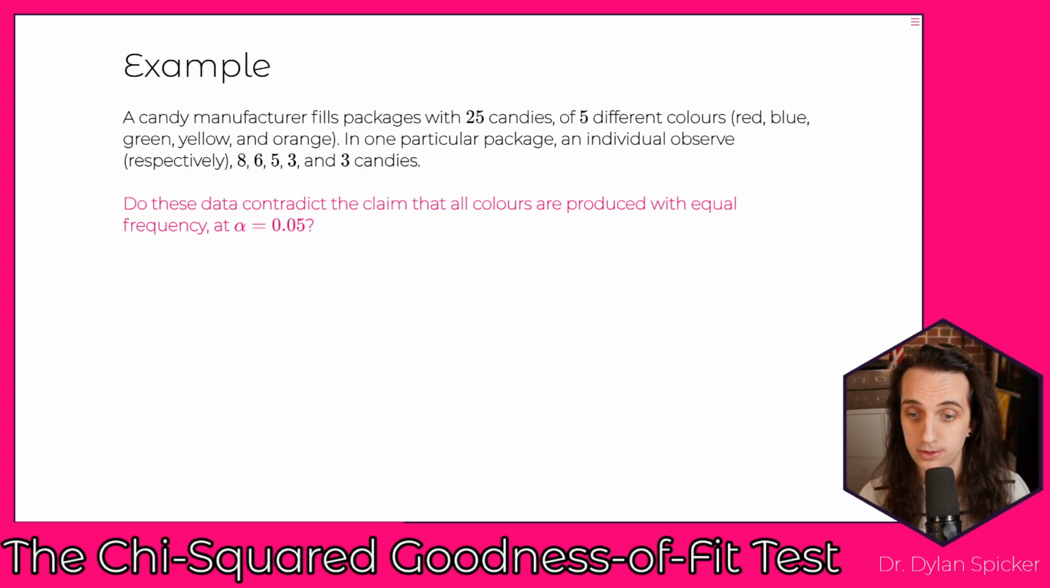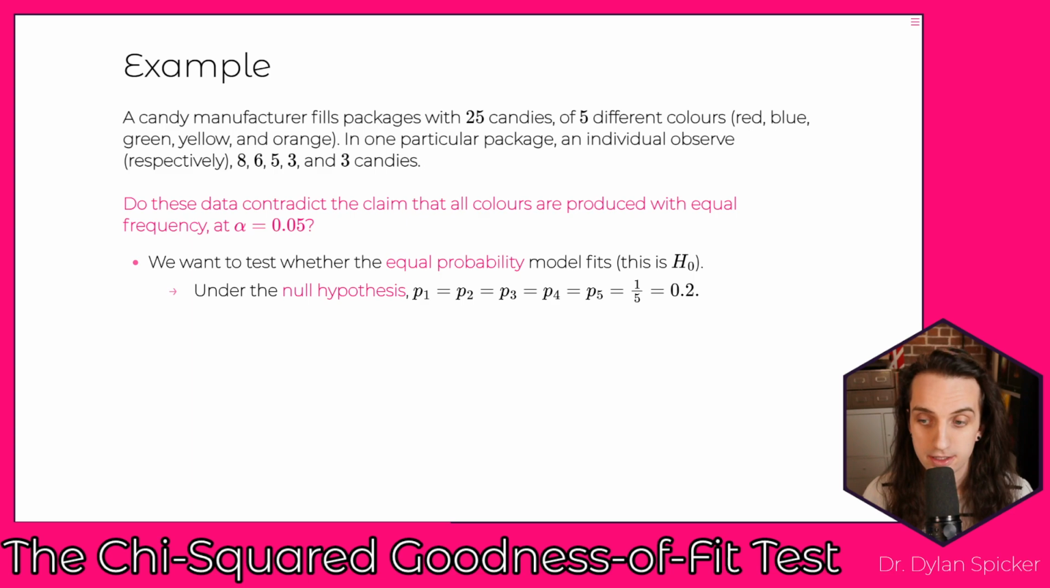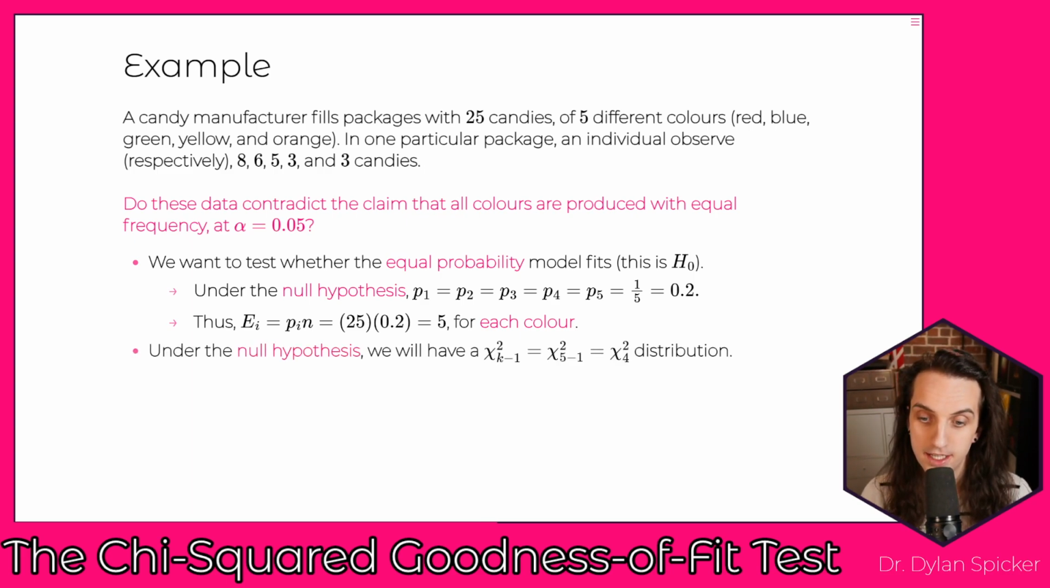Okay, and so walking through this, right, we want to test whether the equal probability model fits. That's going to be our null hypothesis. Under the null hypothesis, all of our probabilities are equally likely, so that corresponds to a probability of 1 in 5 or 0.2. Thus, the expected value is 5 for each of the colors. So under the null hypothesis, we will have the chi-squared k minus 1, which is a chi-squared 4 distribution. k here is 5, right?